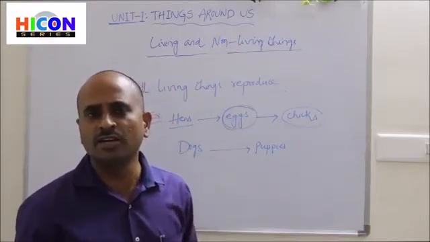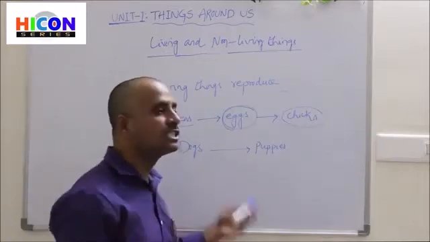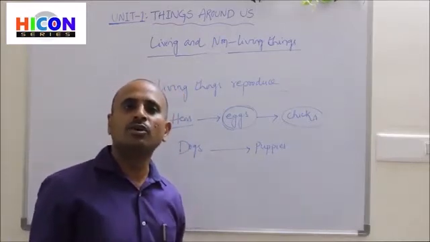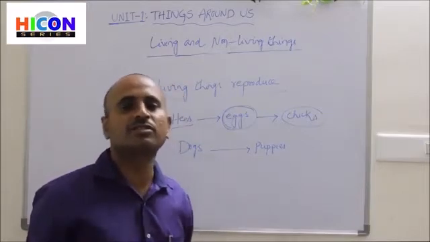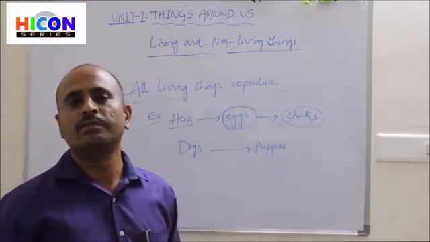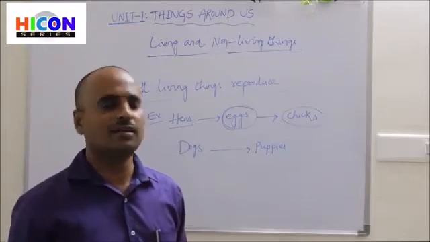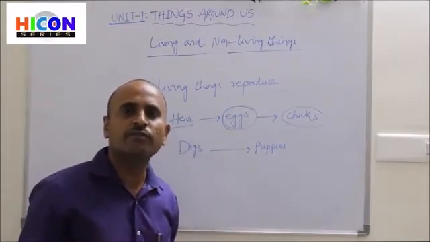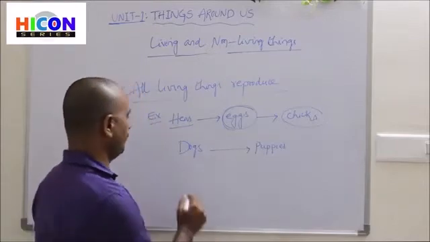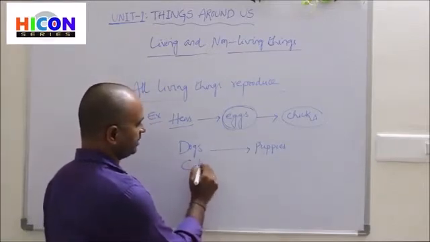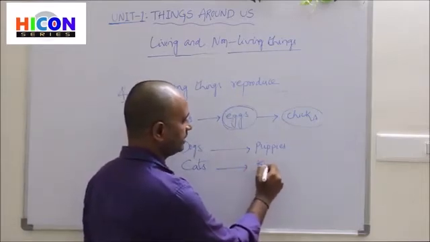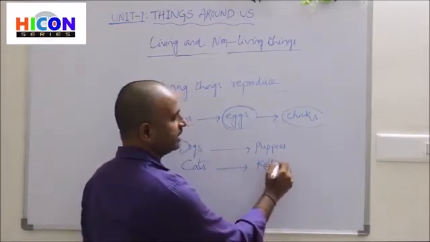If they do not reproduce, their race will become extinct, and after some years no living thing will exist on this earth. So for the existence of their race, all living things have to reproduce. In the same way, cats also produce kittens.